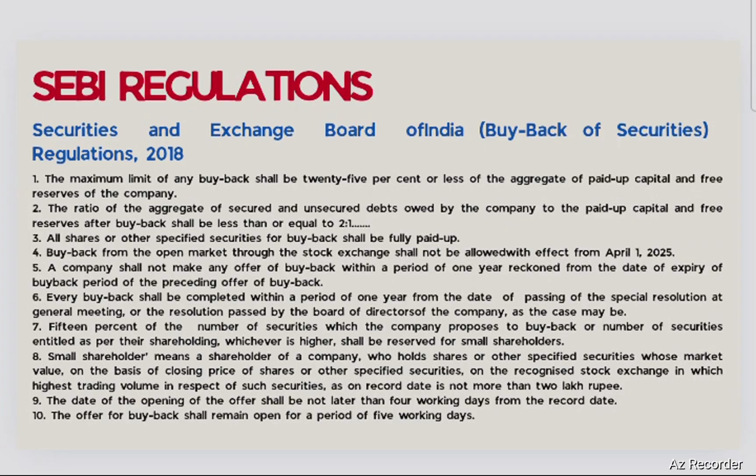It says that the maximum buyback limit will be 25% or less of your paid up capital and free reserves. The ratio of the aggregate of secured and unsecured debt owed by the company to that of the paid up capital and free reserves after the buyback should be less than or equal to 2:1. Very important point, because this is not covered in the Companies Act.